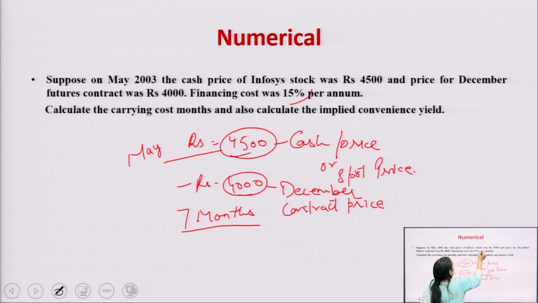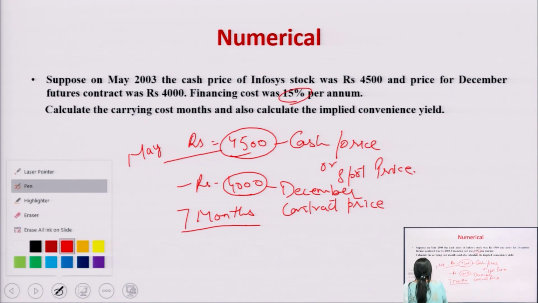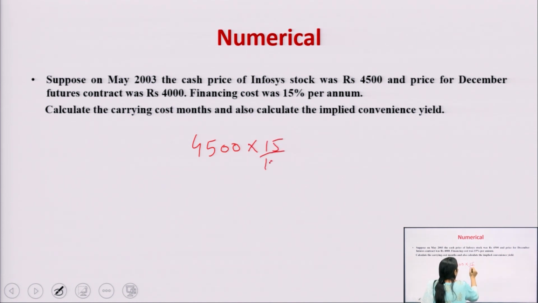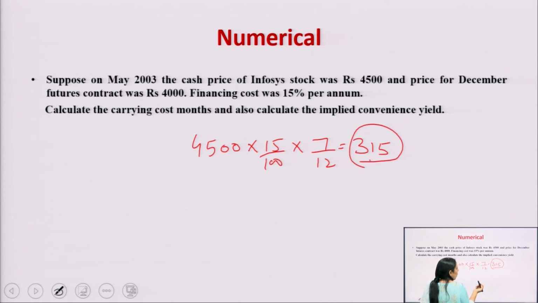Again the financing cost is given, that is 15%. How can you do the calculation? That is 4,500, this is the spot price, multiplied by 15%, this is the rate of interest, then 7 upon 12. It will become rupees 315. This is the carrying cost. Now this is the spot price, I have already told you.